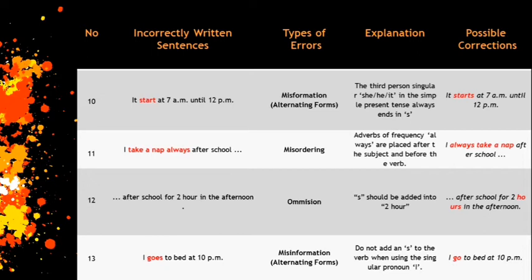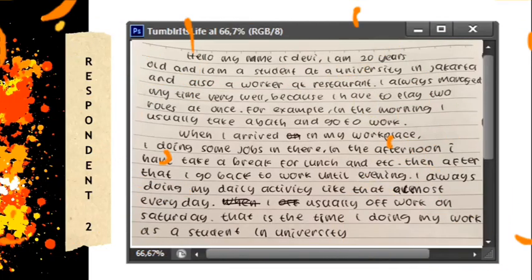Next sentence: "I goes to bed at 10 p.m." This is a misformation again. Do not add an S to the verb when using the singular pronoun I. So it should be, "I go to bed at 10 p.m."